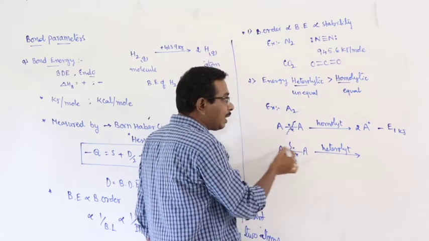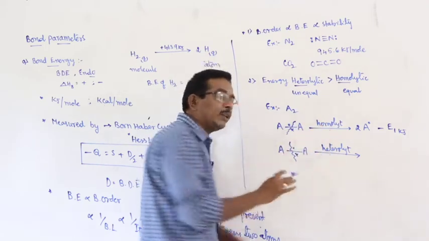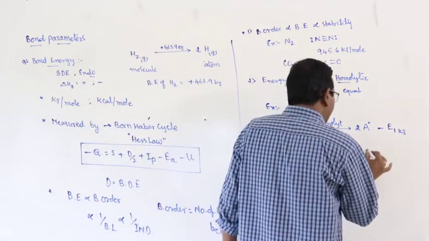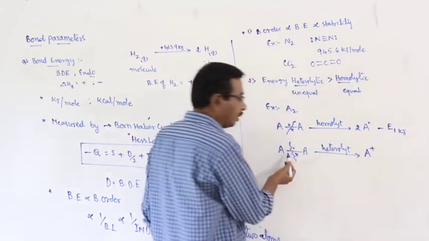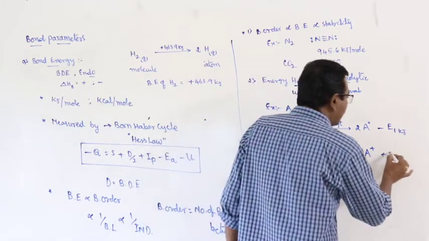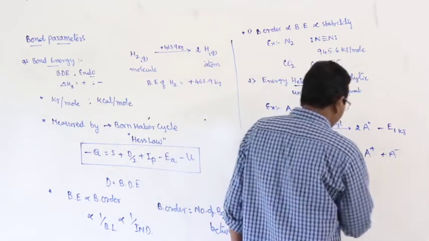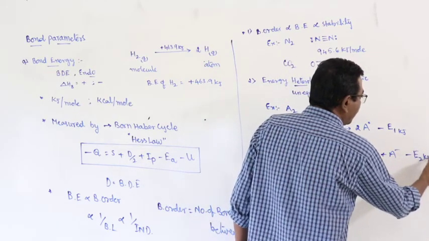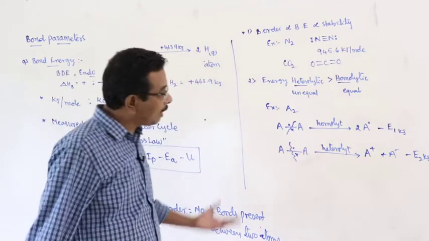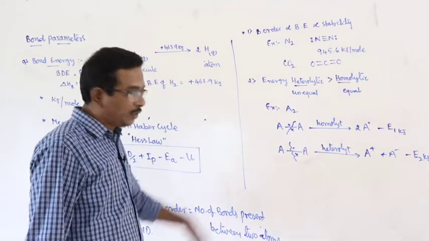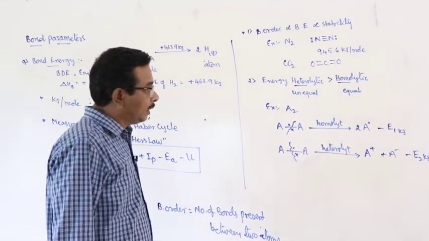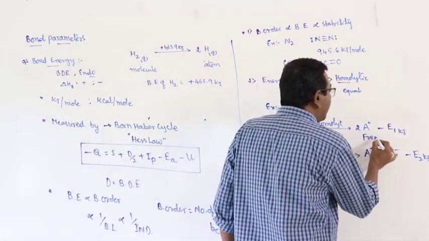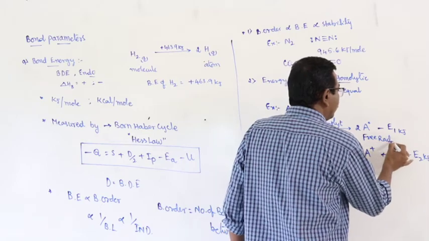In a homodiatomic molecule, both homolytic and heterolytic cleavage may take place. In heterolytic cleavage, one atom acquires a positive charge and the other acquires a negative charge. Here also some amount of energy is utilized. Both are endothermic undoubtedly, because this is dissociation. During homolytic cleavage, free radicals are produced.